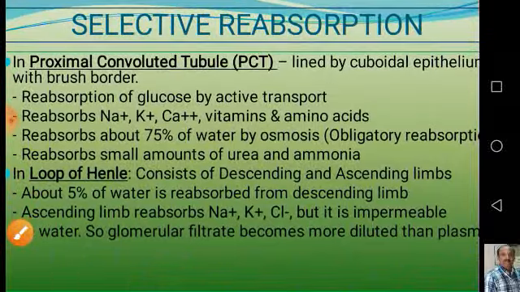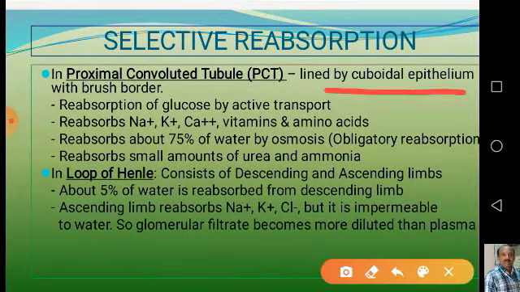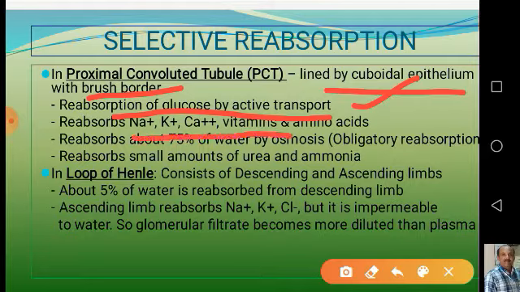In the proximal convoluted tubule, which I told you is lined by cuboidal epithelium with brush border, reabsorption of glucose takes place by active transport, and sodium and potassium ions, calcium ions, vitamins and amino acids are also reabsorbed.